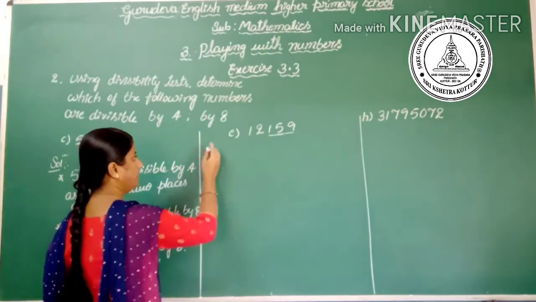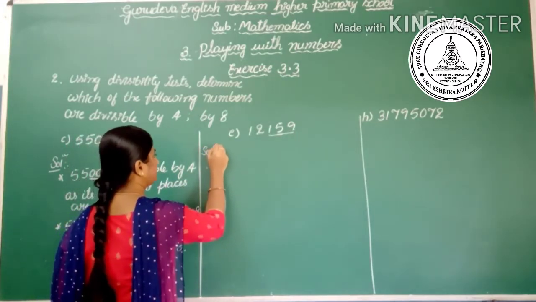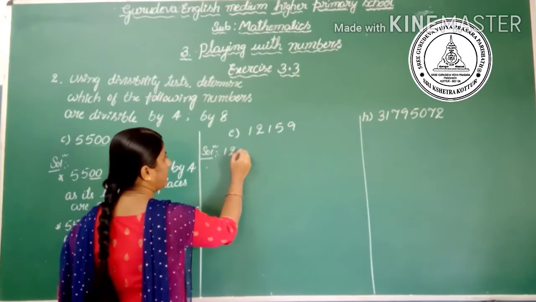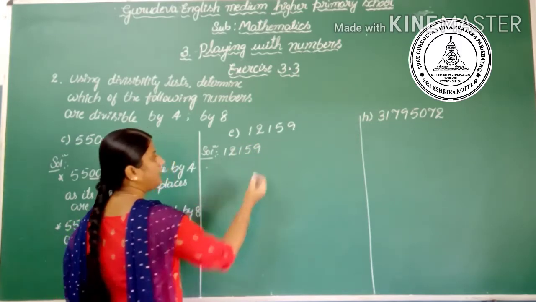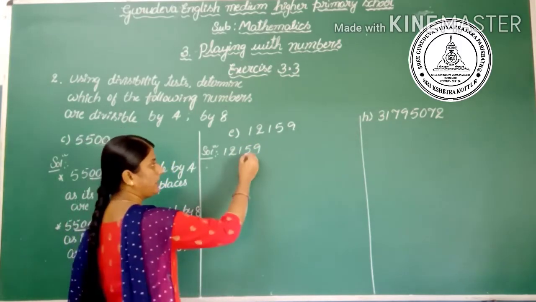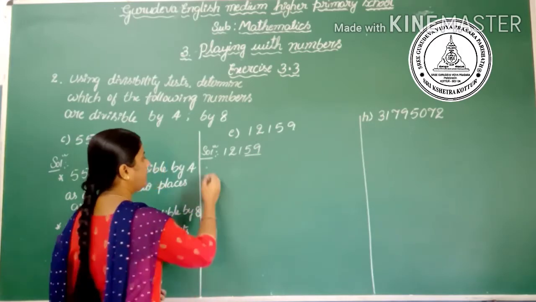Okay, solution. 12,159: to check the divisibility by 4, we have to observe the last 2 digits.